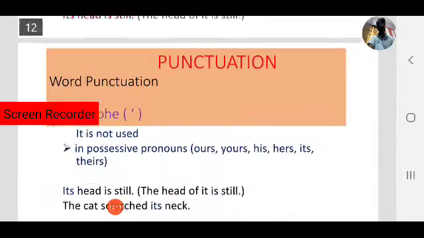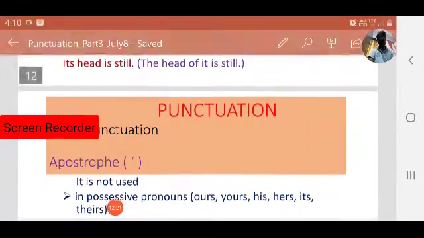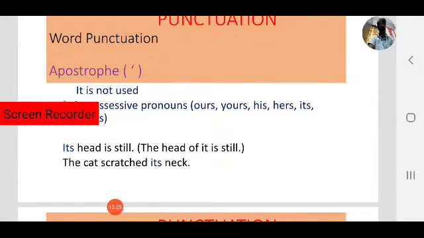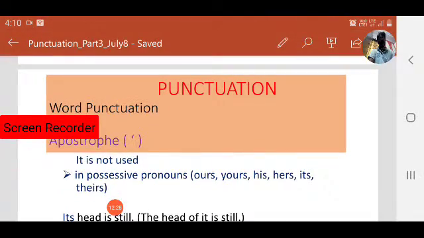Let's move on. But before that, where the apostrophe is not used, that is also another point. In possessive pronouns, we need not use an apostrophe. This is also an important one. Everyone generally asks, sir, whether we use an apostrophe in ours, yours.